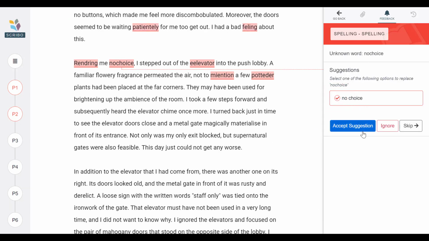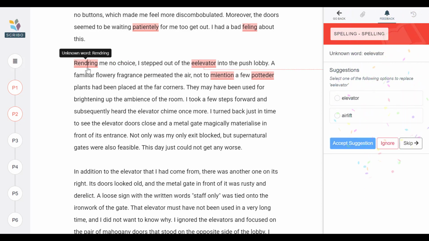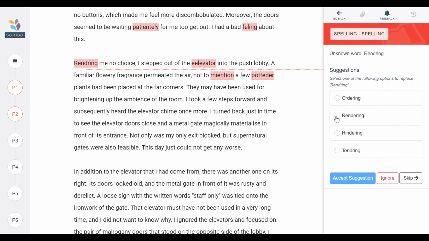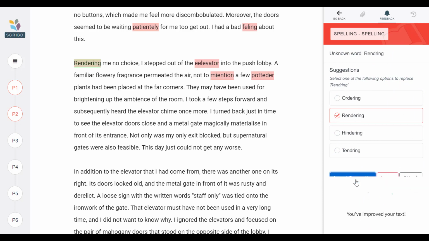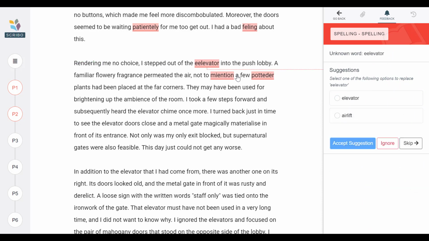Now not every suggestion is the right one. You might want to use that word, but if there's a spelling mistake, we're going to try and help you fix it, and when you accept it, we just fix it for you. Okay, so if there's more than one possibility, we give you more than one option. So you get to choose, and you get to move through your essay fixing this as you go.